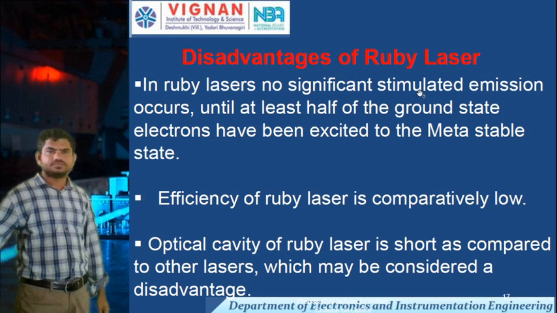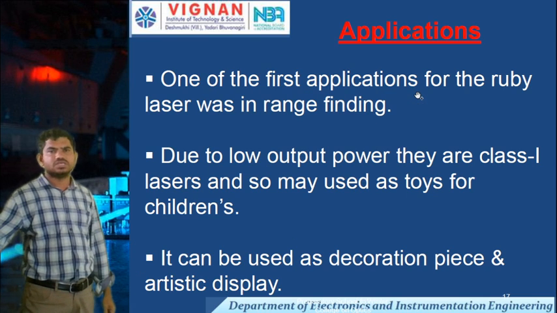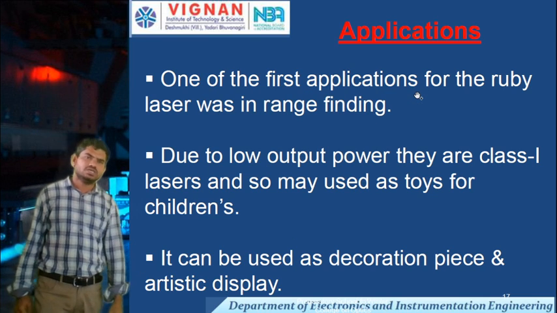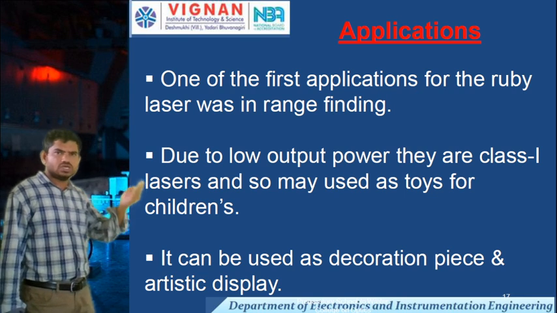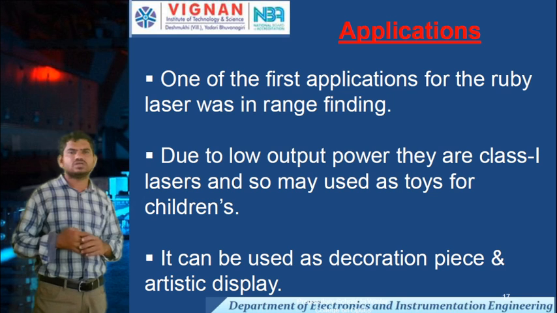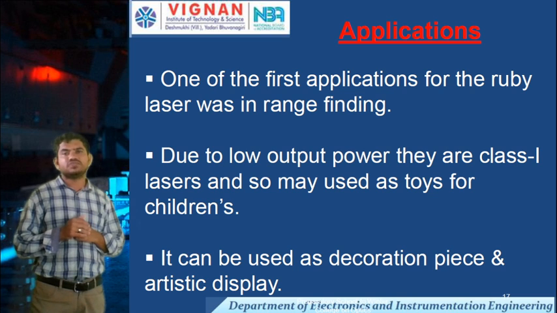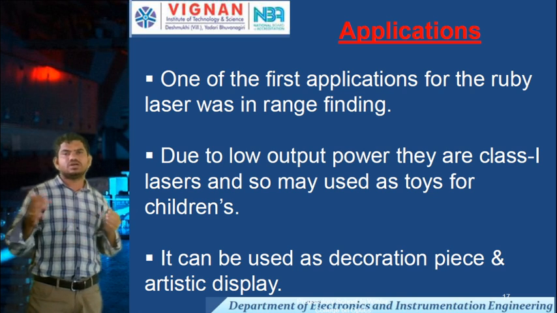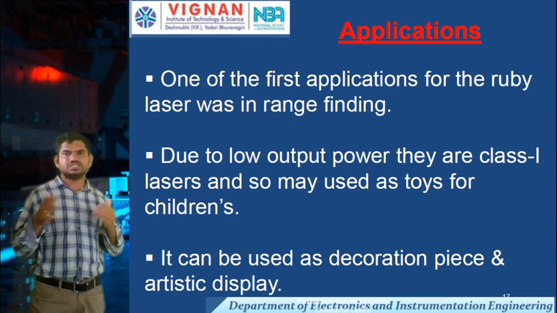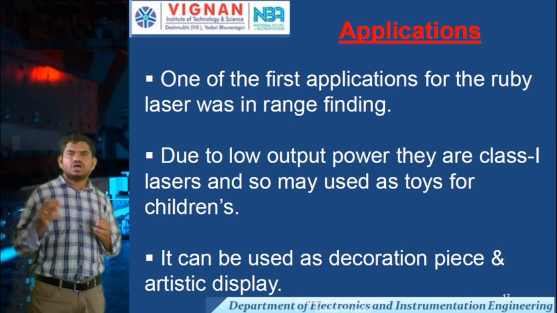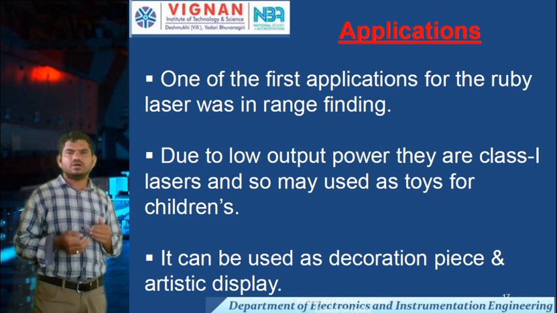Okay, these are disadvantages. Coming to the applications, one of the first applications of the ruby laser was in range finding, that is, finding how much the distance is.